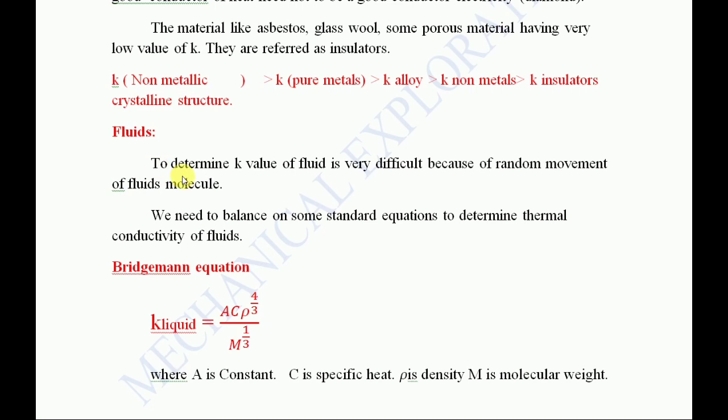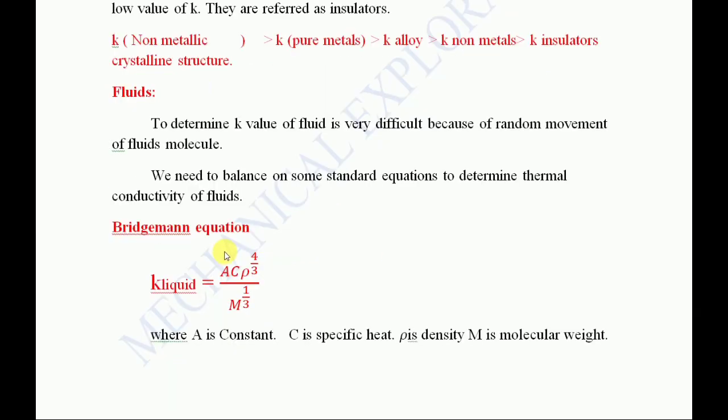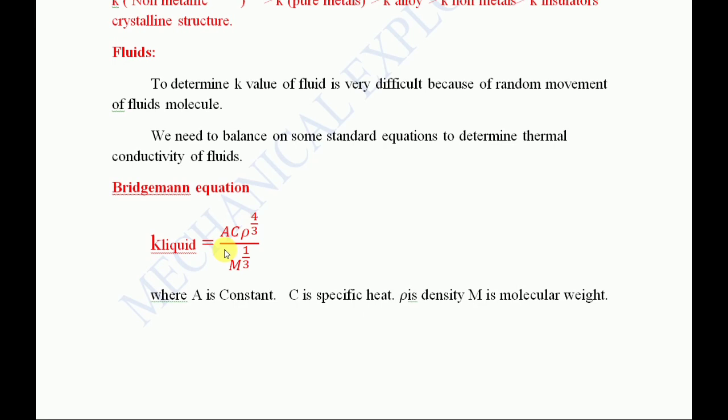Now moving on to fluids. To determine the thermal conductivity is very difficult, because in fluids you already know there is random movement of fluid molecules. It is not in a structural or rigid position, or structural arrangement, like whatever we have seen in solids, that is metals and non-metals. So it is very difficult. What we have to do is use some standard equation to determine the thermal conductivity of fluids. For that we have seen the Bridgman equation.